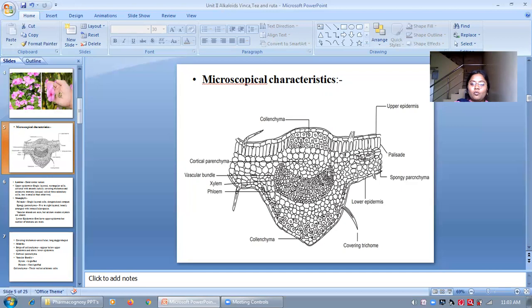Those candidates who want to appear for GPAT, note down this point. So the Vinca leaves do not present calcium oxalate crystals. So this is about spongy parenchymatous cells.